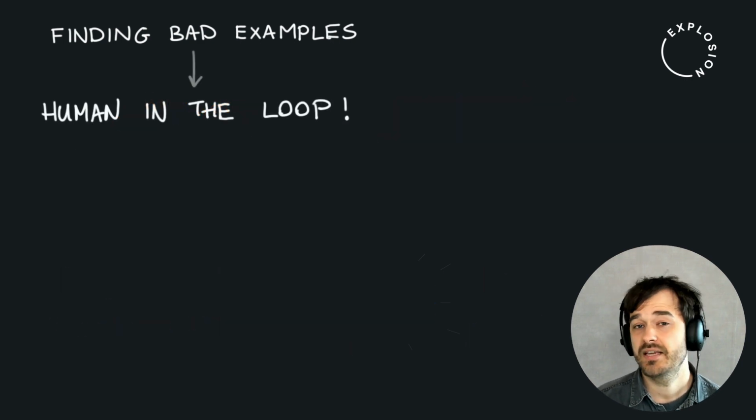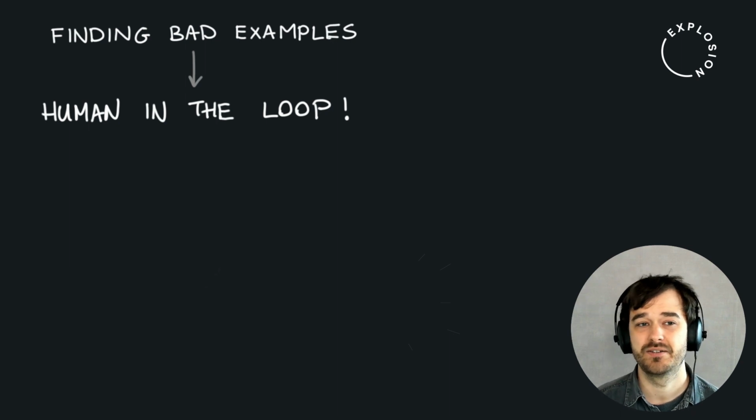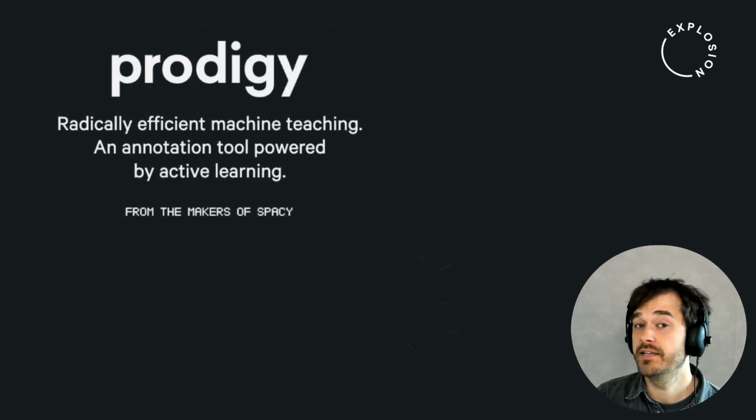Now, a very interesting thing about addressing this task is that it really helps to have a human in the loop. We don't have a dataset that we can trust perfectly, so we are going to need to manually verify that we're indeed removing the bad examples. And that is why, in this video, we're going to be leveraging Prodigy. Prodigy is a data annotation tool that we develop here, over at Explosion, meant to help data professionals get started with meaningful machine learning projects by allowing them to label their own data themselves.